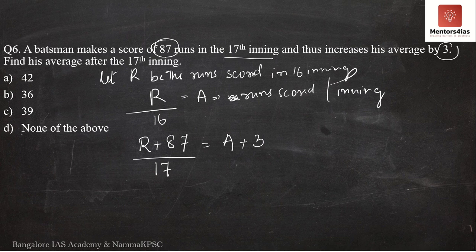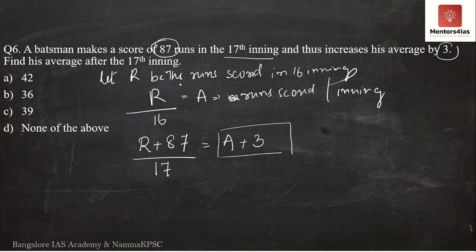So what is the question asking for? The question is asking for his average after the 17th innings. That is, we have to find out A plus 3. So here obviously it would seem that we have to substitute for R, but rather than substituting for R, I will substitute for A itself, because calculation simplification will be much easier than substituting for R.